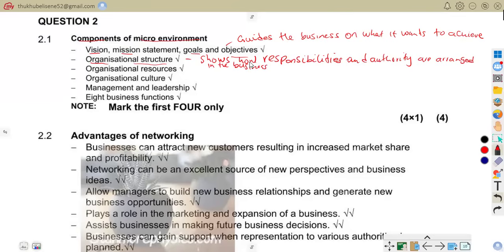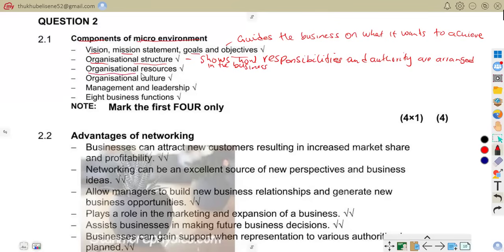When you're talking about organizational structure, for example, we can talk about a manager who supervises cashiers and sales staff. That is the organogram. That is organizational structure. Or we can talk about departments such as marketing and finance having different duties. That's organizational structure, and it is one of the components of the microenvironment.